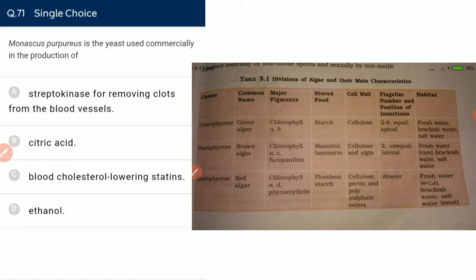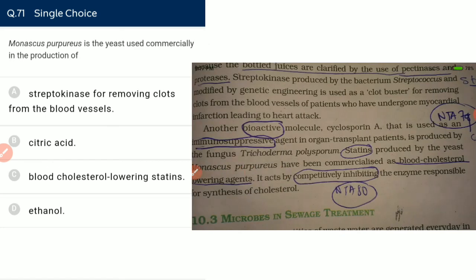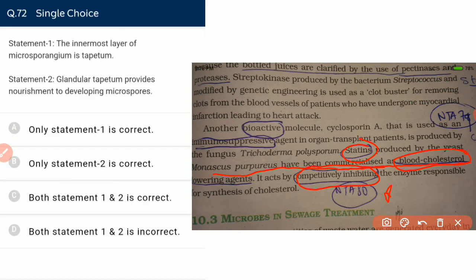Monascus purpureus is the yeast used commercially in production of statin, which is a blood cholesterol lowering agent. Statin competitively inhibits the enzyme that is responsible for the synthesis of cholesterol. This question came in the NTA paper. Monascus purpureus is used commercially in production of the blood cholesterol lowering agent, statin.